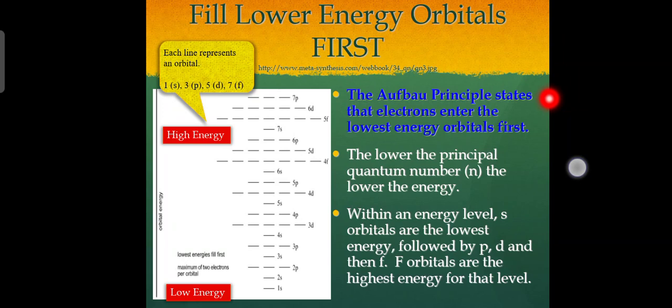This gives the following order for filling the orbitals: 1s, 2s, 2p, 3s, 3p, 4s, 3d, 4p, 5s, 4d, 5p, 6s, 4f, 5d, 6p, 7s, 5f, 6d, 7p, and then 8s, 5g, 6f, 7d, 8p, and 9s. In this list, the orbitals in parentheses are not occupied in the ground state of the heaviest atom known, Og, Z equals 118.